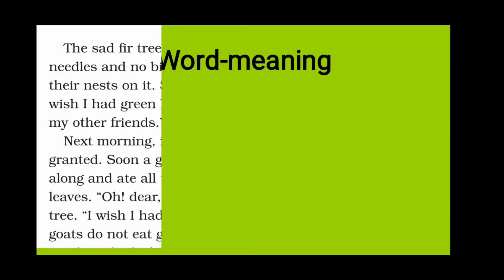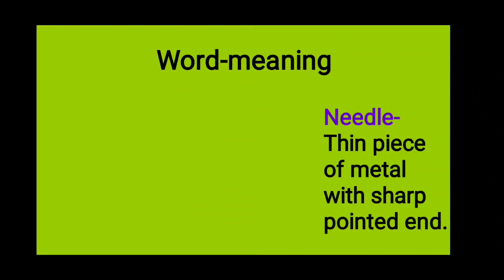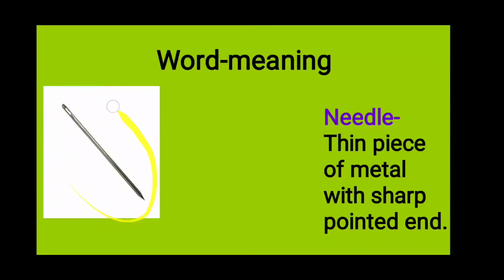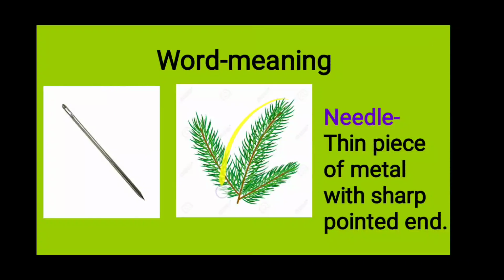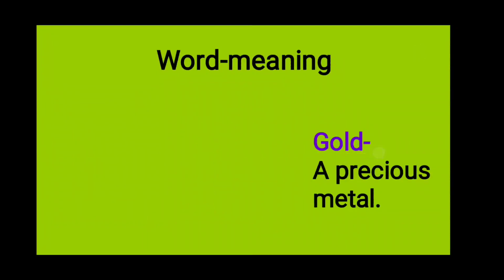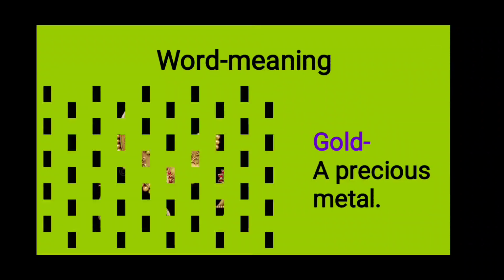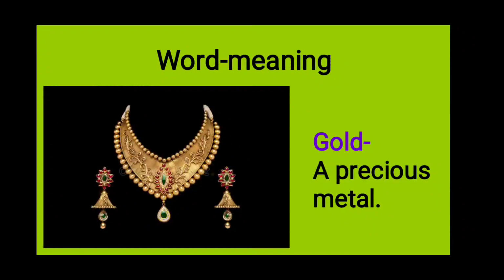So now let's look at the new words. Needle. Thin piece of metal with sharp pointed end. Needle is a thin piece of metal with sharp and pointed end. And the leaves of fir tree look like small needles. Gold, a precious metal. What is gold? Gold is a precious and expensive metal. It has yellow shine. This is a gold necklace.